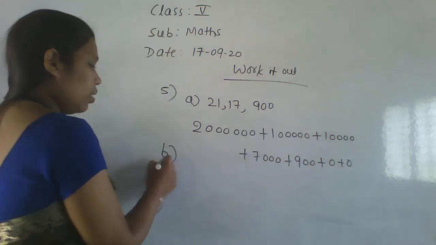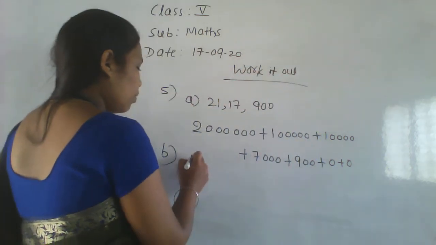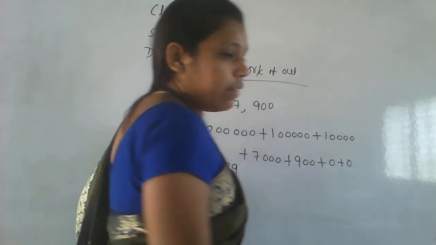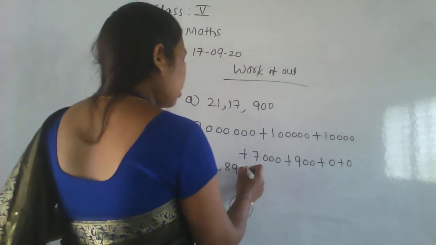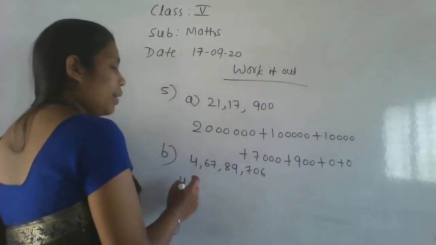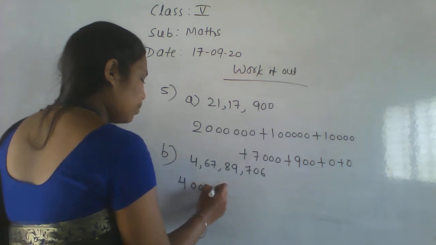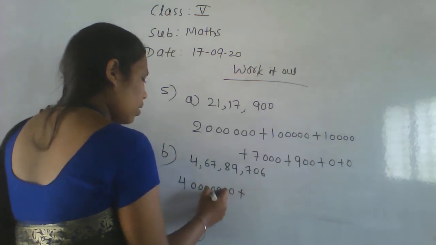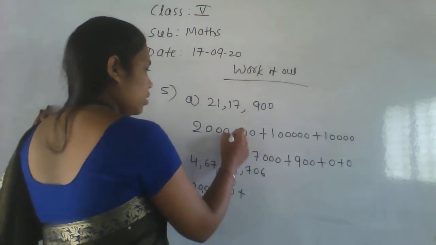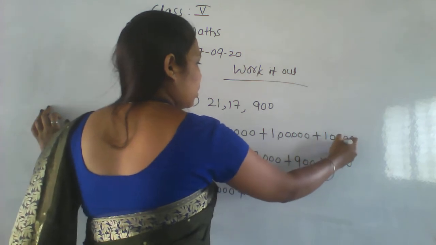Next, the big one. What is the big number? That is 4 crore 67 lakh 89,706. 4 crore means how many zeros? 7 zeros. Write 7 zeros. Okay. Next, here put the commas. Okay.